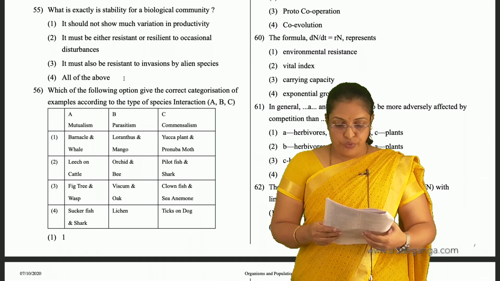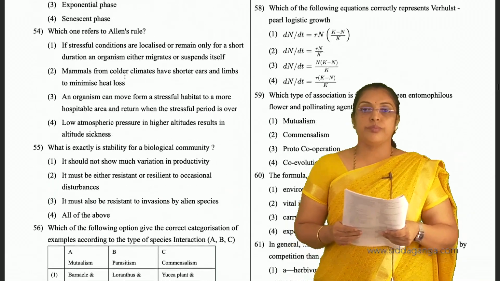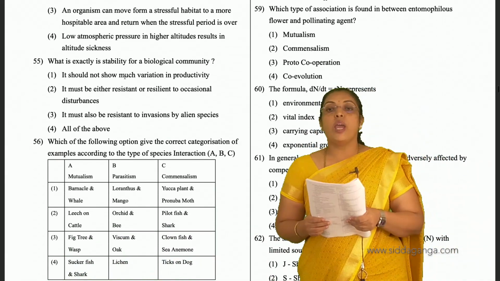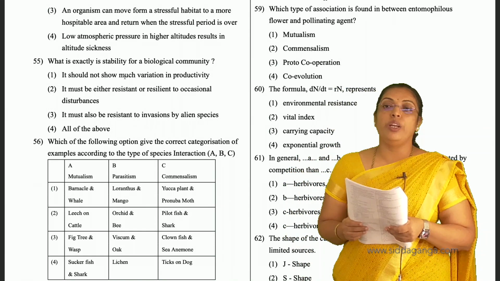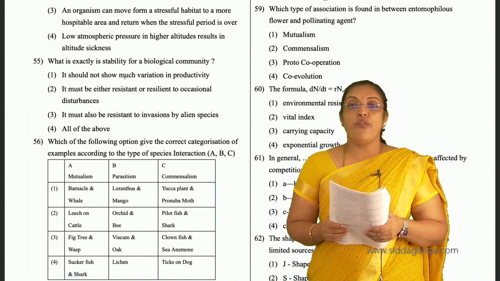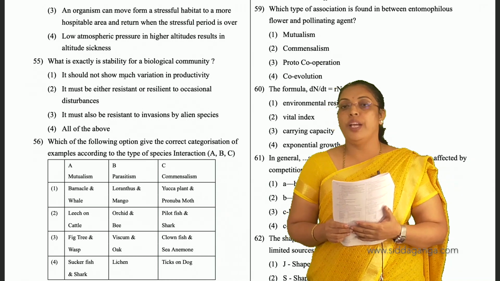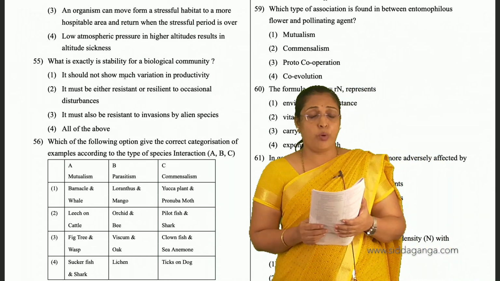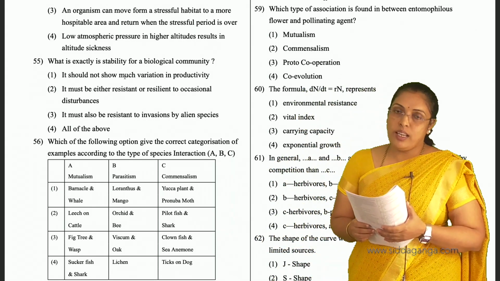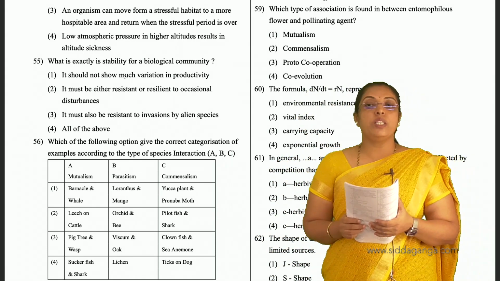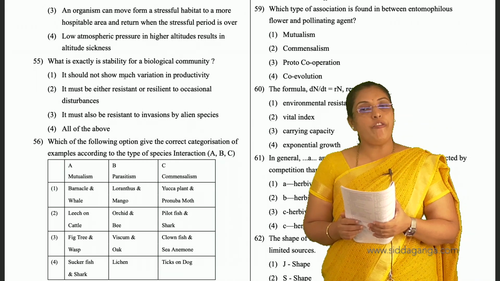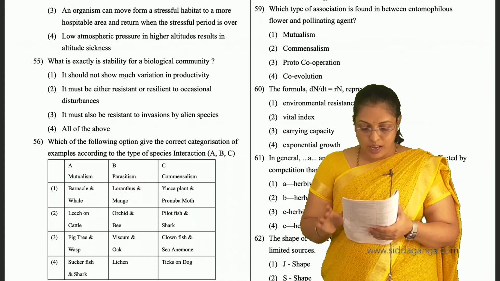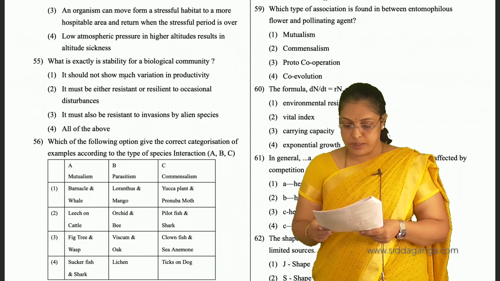Then coming to 59. Which type of association is found between an entomophilous flower and pollinating agent? Entomophilous means the pollinating agents are insects. So in this we see mutualism type of interaction. So 59, first is the answer.